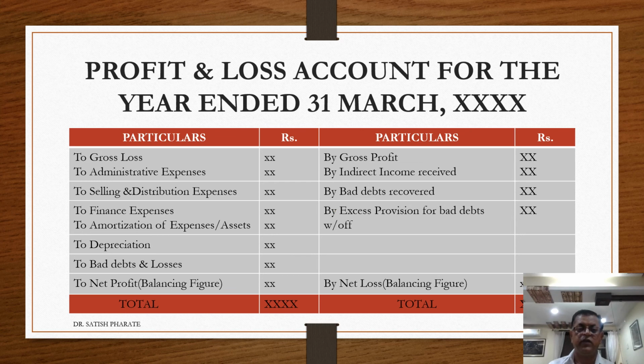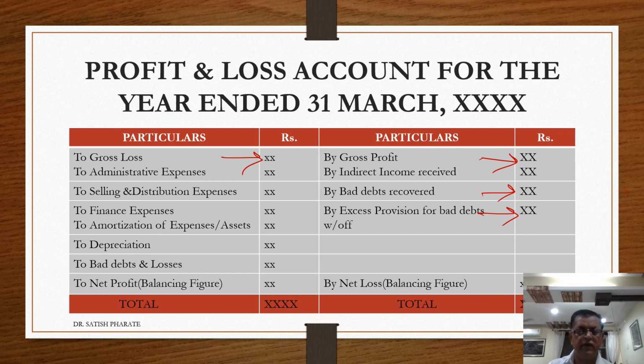Profit and loss account for the year ended 31st March. Then whatever gross profit was there, that we will shift over here. This is your gross profit shifting. If there is a gross loss, it will be recorded over here. Then indirect income received, say commission received, interest received, discount received, that will be recorded as indirect income received. Then bad debts recovered. Sometimes old bad debts may be recovered from debtors, that will be recorded over here. Then excess provision for bad debts written off. Last year we made an excess provision for bad debts, but now we find that the debts will be recovered, therefore that will be considered here.